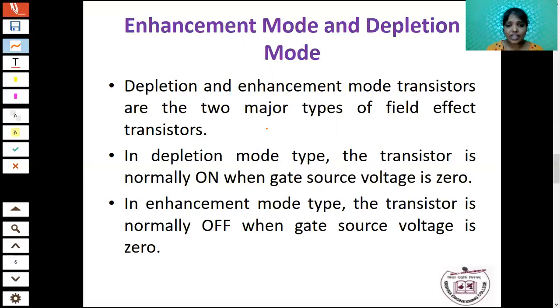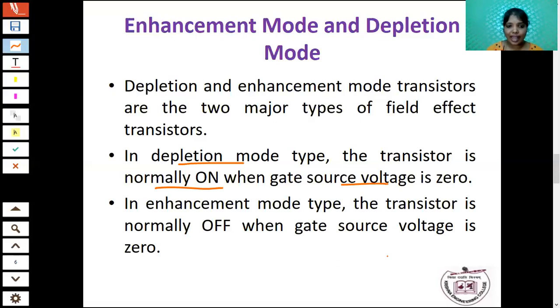Okay. So depletion mode means what? The transistor is normally on when the gate voltage is 0. I already told you the gate voltage controls the current flow between the source and drain. In depletion mode, though the gate voltage is equal to 0, still the transistor is on. That means one channel is always created between the source and drain. That is the depletion mode.